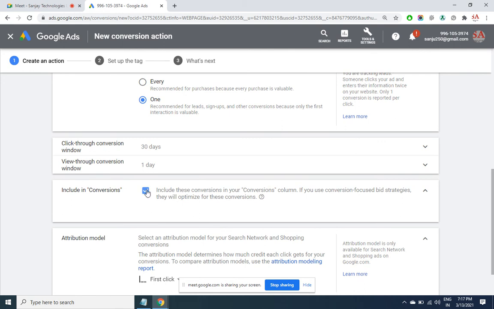Is this clear now, Sarita? Yes, Sanjay. I'll just repeat what I understood. For sign-up, you have said, for example, 100 rupees per sign-up, and for admission, it's 500. Then Google will be confused whether to send the bill for 100 or 500. Correct.